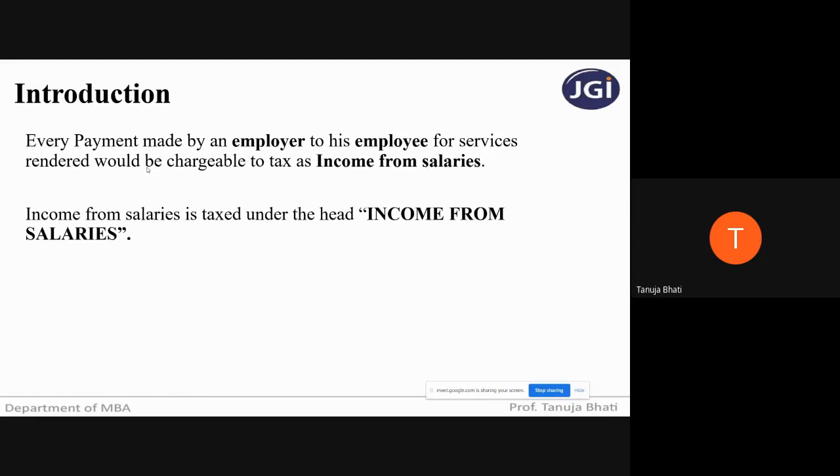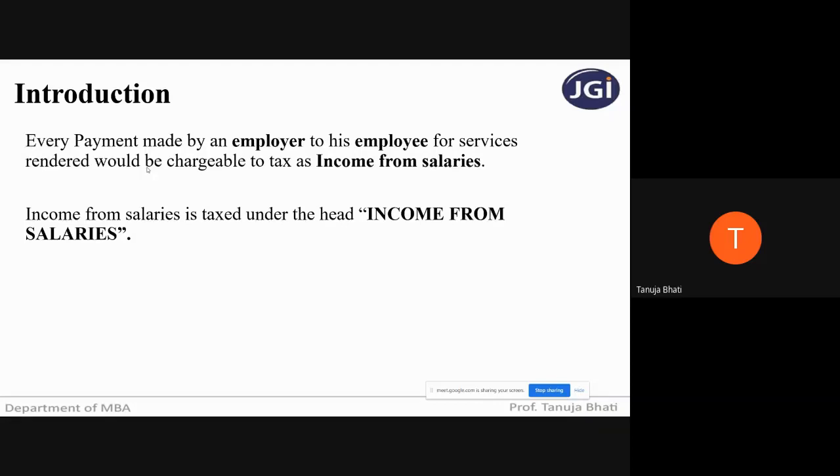Similarly, just to give you an example so that you understand this better, whatever commission is received by a director. Now we know that a director is an employee of the company who looks into the management of the company, who takes care of the company. So whatever commission the director receives will be charged in the director's hands as income from salaries, because there is an employer-employee relationship.